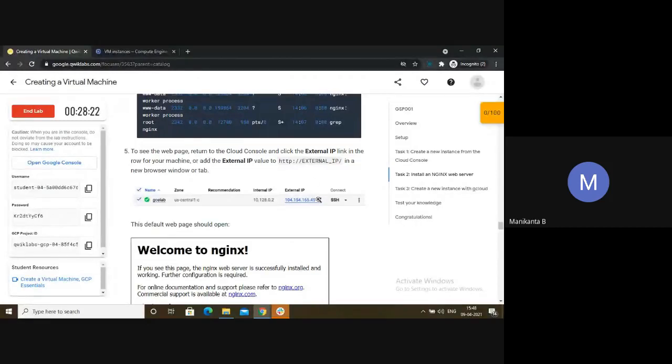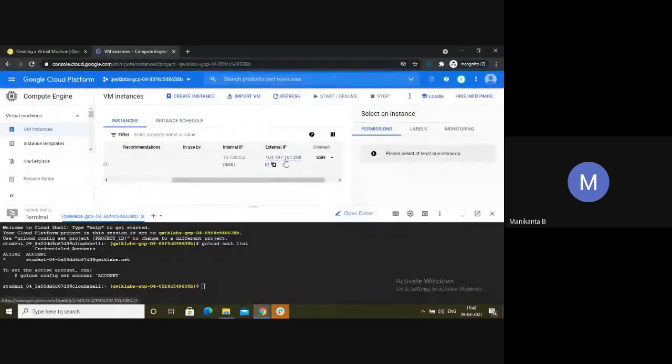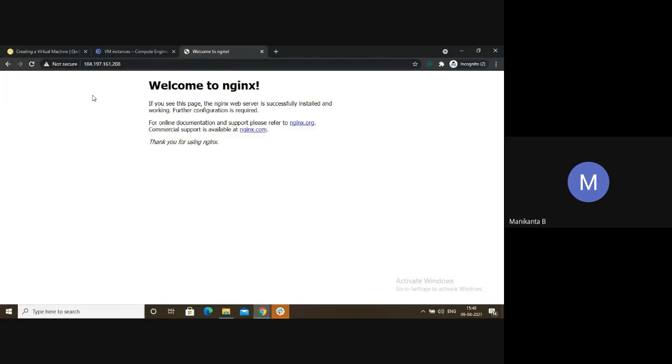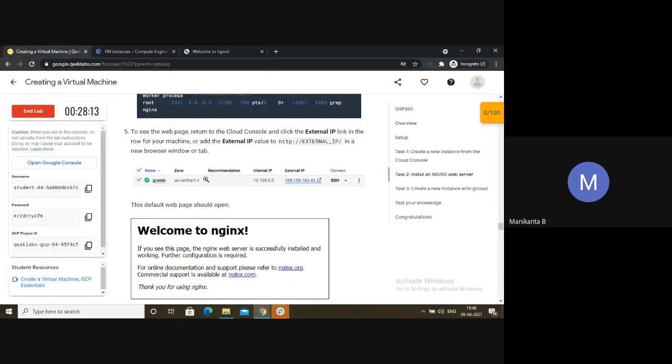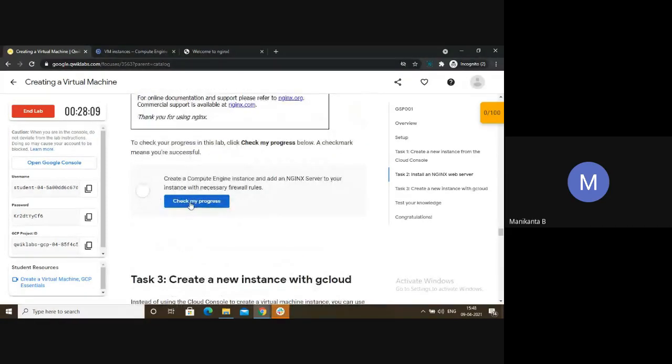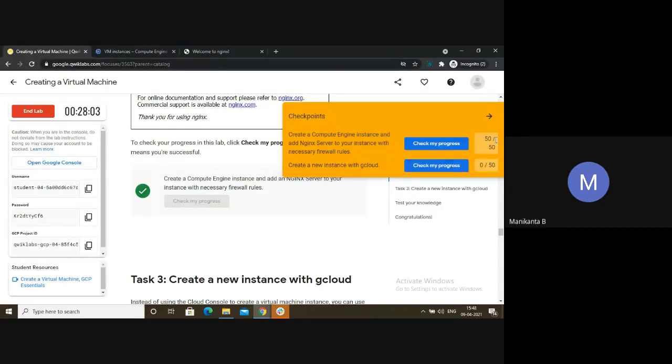Now external IP. This is the external IP. I will click on it. Yes, Nginx has been installed successfully. So I have done the task, whatever they have mentioned, and later they will ask you to check progress. When you click on check progress, it will show a green tick. That means you have done this part correctly.